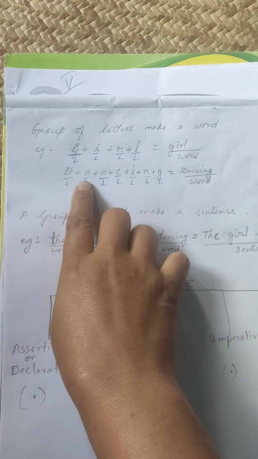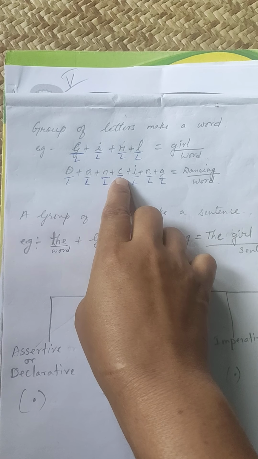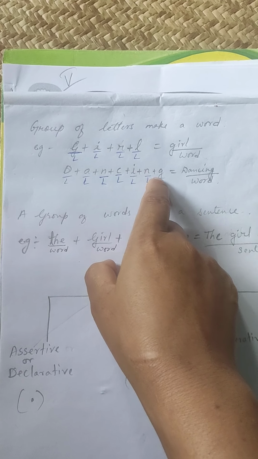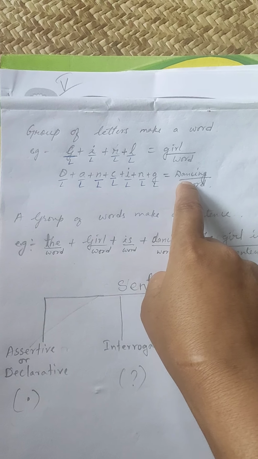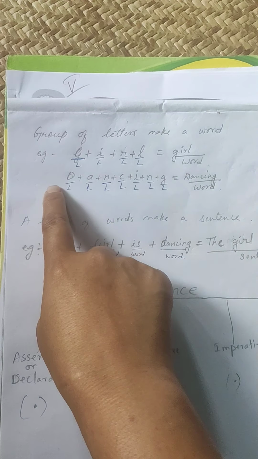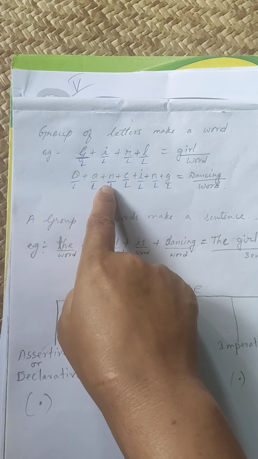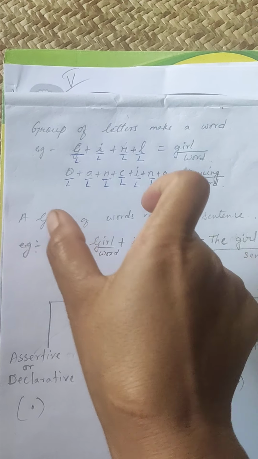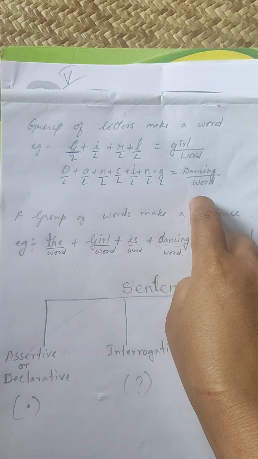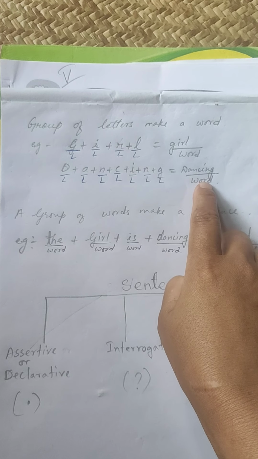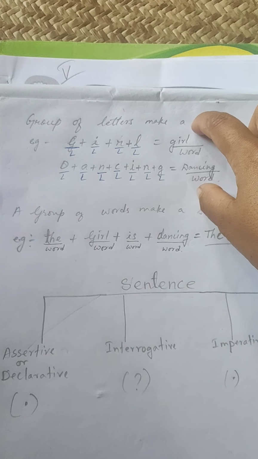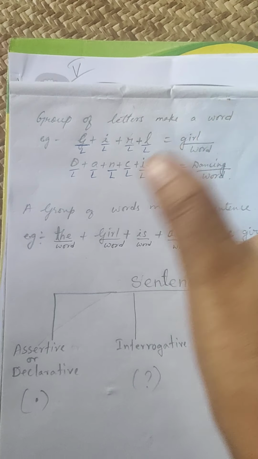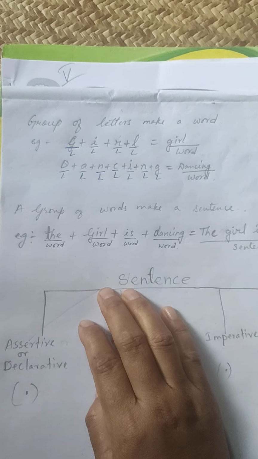Now, D plus A plus N plus C plus I plus N plus G. I got a word dancing. How many letters together? 1, 2, 3, 4, 5, 6, 7 letters. I join them together and I form a word called dancing. So you know how to form words? Yes, a group of letters together forms a word.